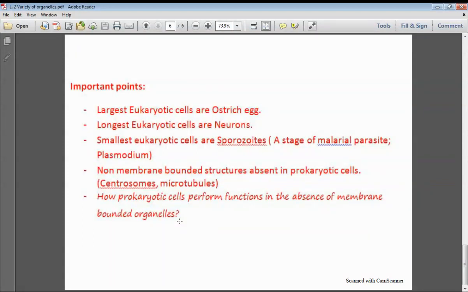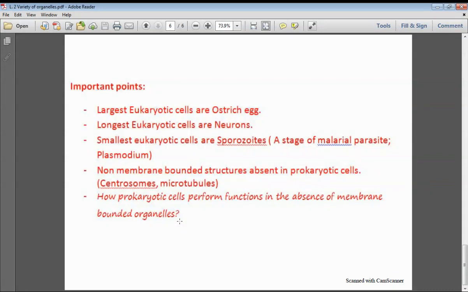How do they perform aerobic respiration, photosynthesis, cell secretion, etc.? This is an important point, that no doubt they lack all membrane bounded organelles, but the invaginations of the plasma membrane, which are known as mesosomes, have enzymes for these activities like respiration, photosynthesis, cell secretion. So actually the invaginations of plasma membrane, mesosomes, perform all these activities or functions of the membrane bounded organelles like mitochondria, endoplasmic reticulum, Golgi complex, and chloroplast, etc. Okay, you have to remember this point.